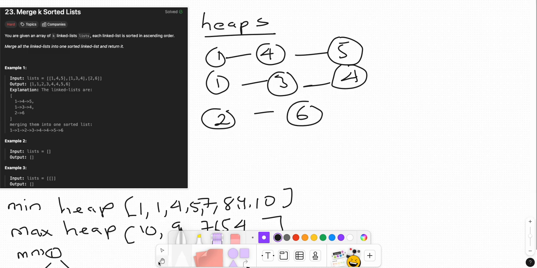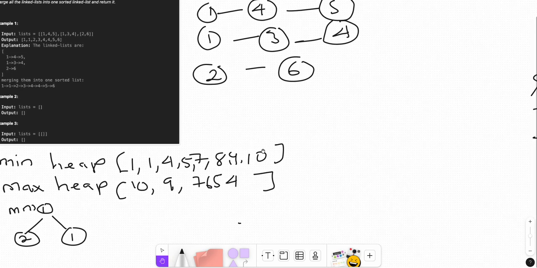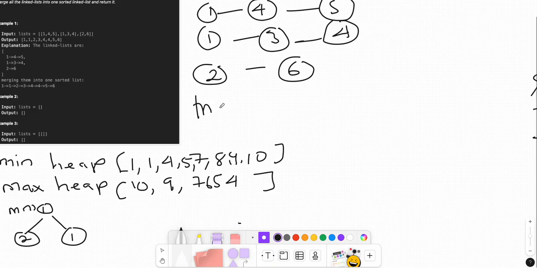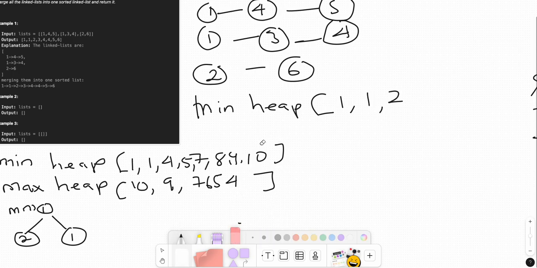So we start with a heap data structure, a min heap. You put the head of each linked list into the heap. The head values of the lists are 1, 1, and 2. Then we build the results list.